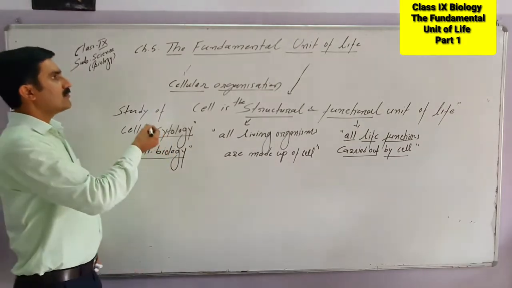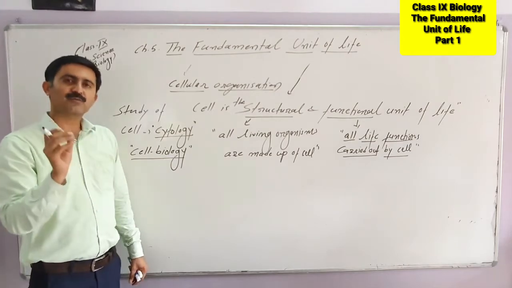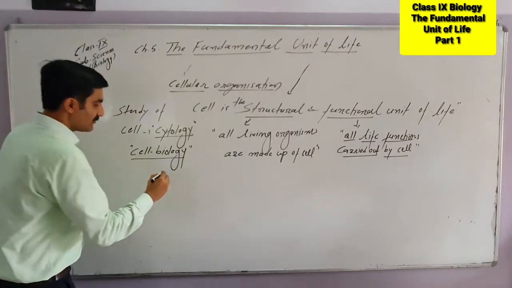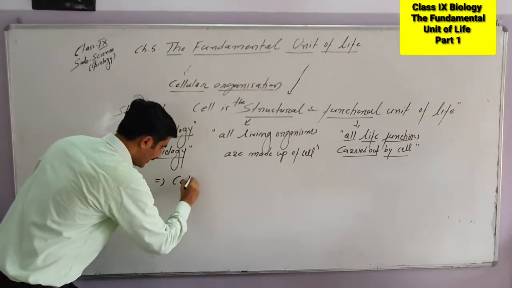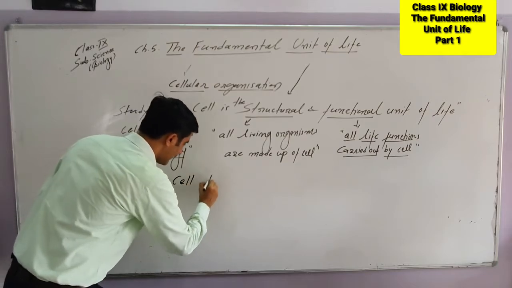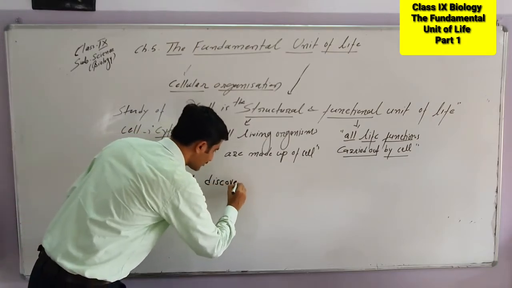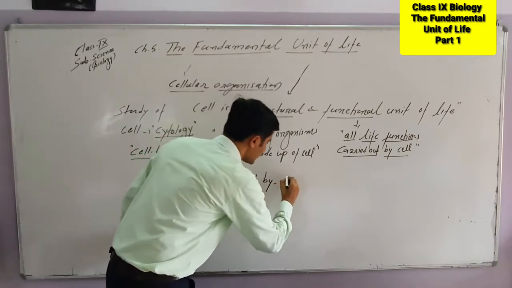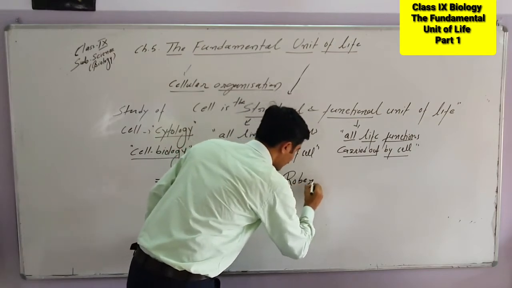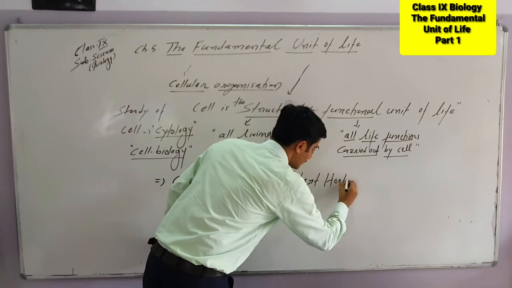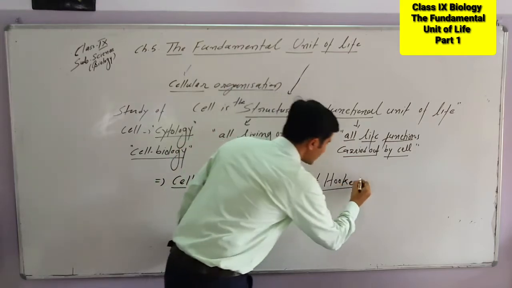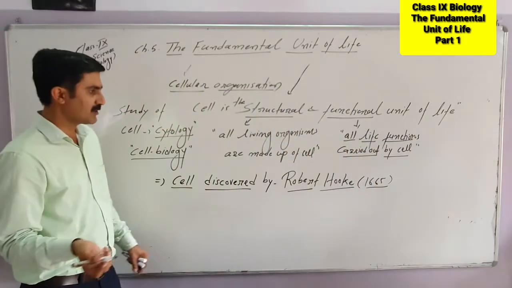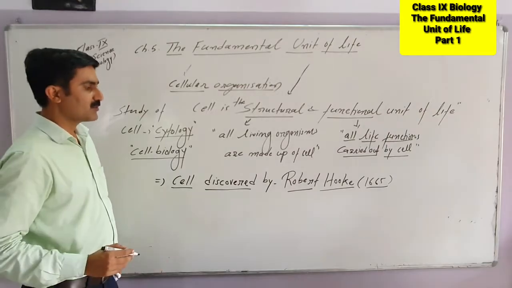Okay. Now let's talk about the discovery of the cell. When we talk about the discovery of the cell, we look into the history of the cell. Please remember, we will learn the names of some scientists. In previous classes also you have studied, the credit of discovery of the cell goes to the scientist Robert Hooke. So you have to remember the name of the scientist, that is Robert Hooke. He discovered the cell in 1665.